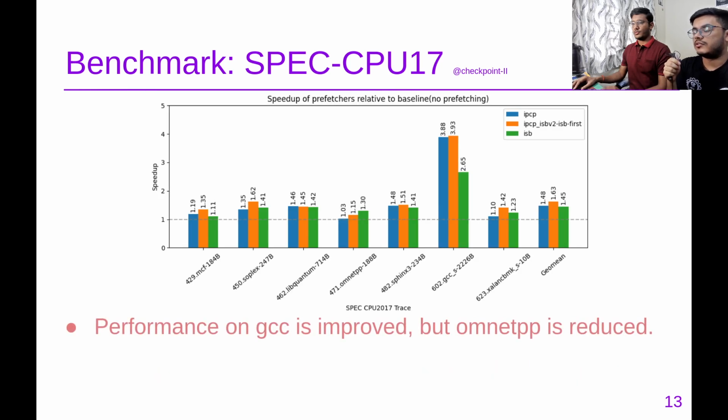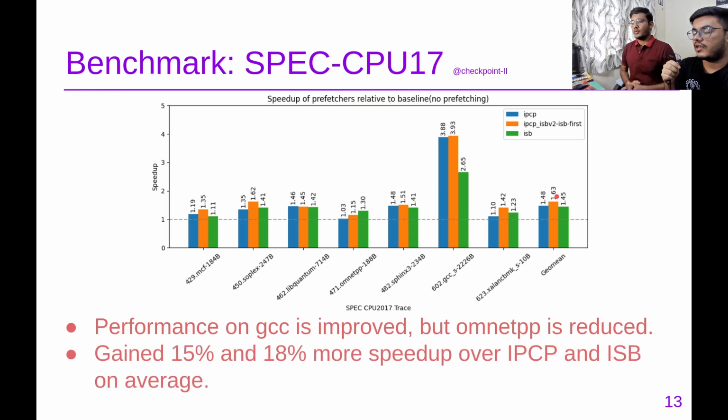And finally, since we have found that the ISB-first configuration is the best, these are the same benchmarks that were shown in checkpoint 1. Here we are getting 1.63x speedup, and on average we are gaining 15% and 18% more speedup over IPCP and ISB. In most cases we are gaining performance better than both. So we are getting the best of both worlds in our combined prefetcher.